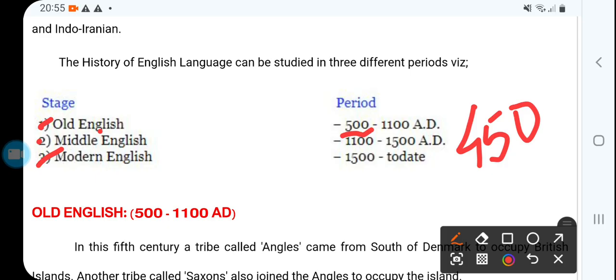Old English is 550 to 1100, or 500 to 1100, or in some texts 450 to 1100. Then Middle English is 1100 to 1500, and 1500 till date is Modern English.